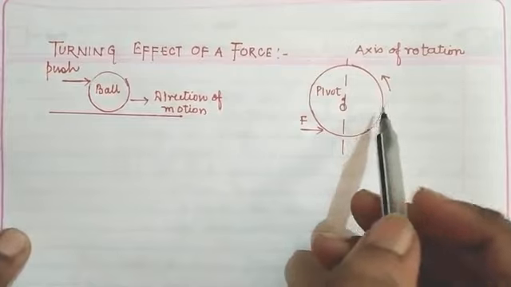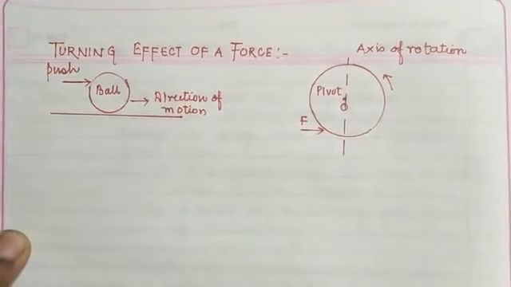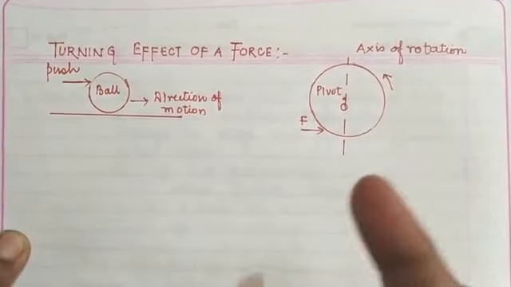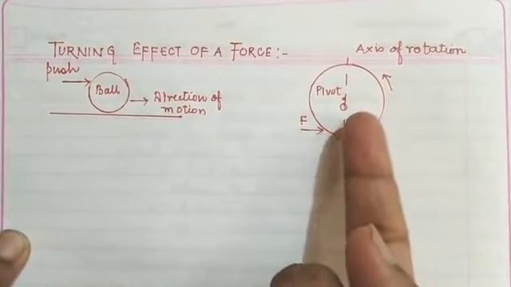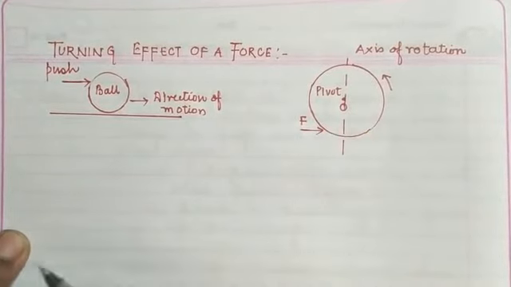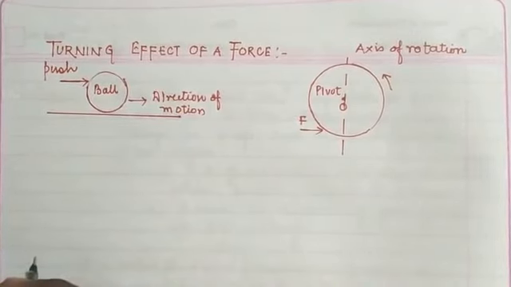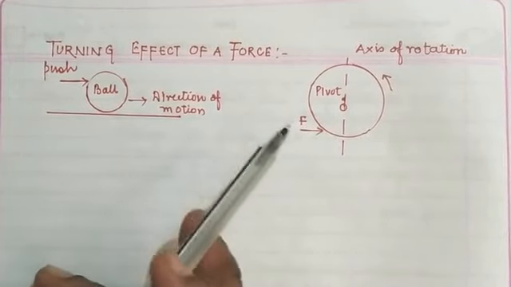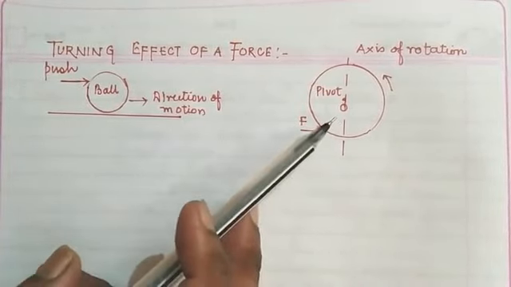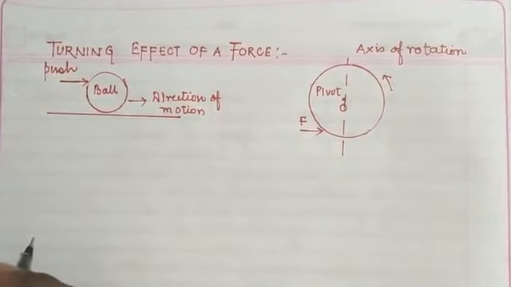What does it mean? That is the turning effect of the force. If a force is applied to a body and the body gets moved in a circular path about a fixed point to which it is pivoted, or about an axis of rotation, then it is said to be the turning effect. So children, you can see two things. In one condition the body is moving in a straight line, whereas in the other the body is moving in a circular path. So a force has a turning effect on the body.